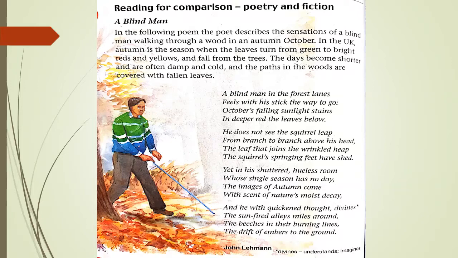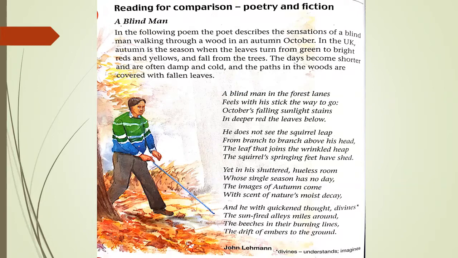He does not see the squirrel leap from branch to branch above his head. The leaf that joins the wrinkled heap the squirrel's springing feet have shed. In the second stanza, leap, heap, head and shed are the rhyming words. This stanza describes that the blind man cannot see the squirrel leaping above his head from branch to branch. And also he cannot see the heap of leaves that the squirrels have shed while jumping from one branch to another branch.